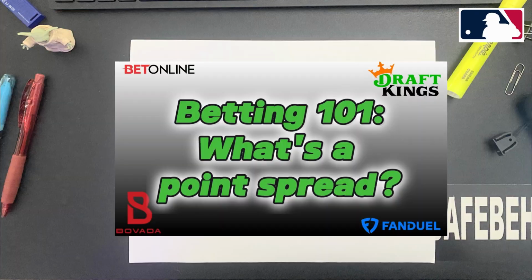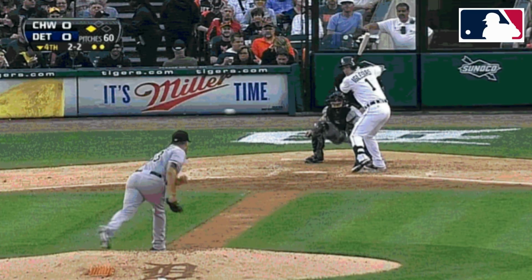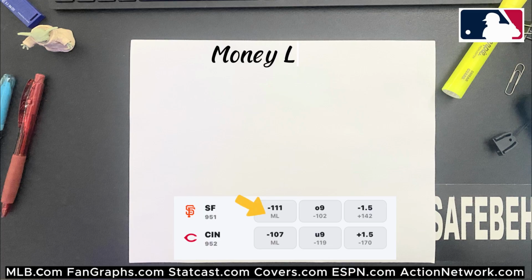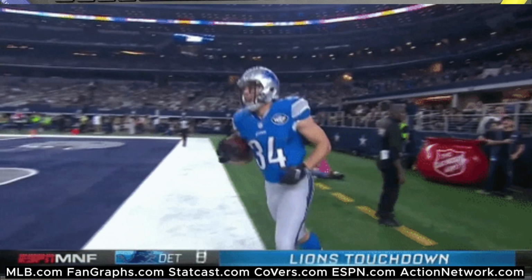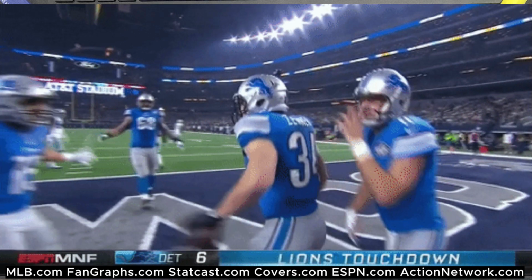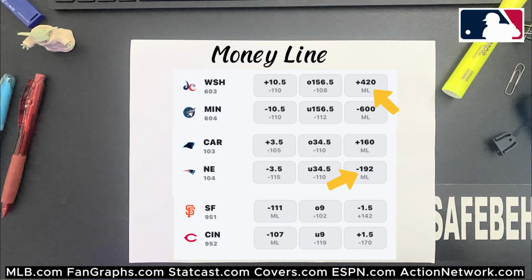I do want to start by reminding you of some of the differences in betting basketball and football as we start to figure out baseball, in case you didn't see my Betting 101 video, starting with moneyline. Now, moneyline betting is more common in baseball because the game scoring is generally lower and more unpredictable compared to basketball and football. Bettors simply wager on which team will win the game outright without a point spread. In basketball and football, moneyline bets are also available, but point spreads are more prominent due to the higher scoring nature of these sports. Moneyline bets in these sports are typically used for outright winner predictions without considering the margin of victory.